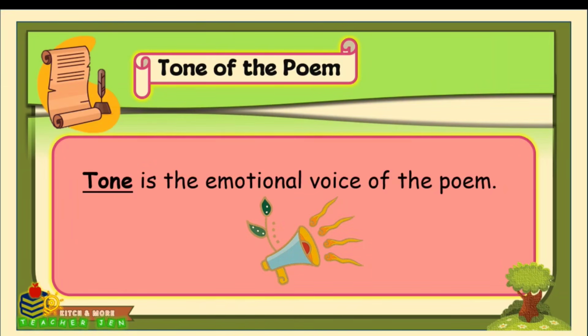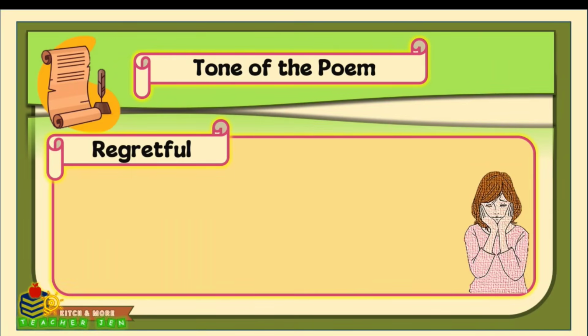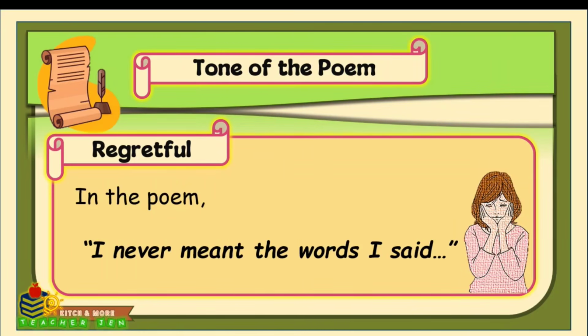Now let's talk about the tone of the poem. Tone is the emotional voice of the poem. It's how the poem feels, not just what it says. The tone of the poem that we have read is regretful. In the poem, it says, I never meant the words I said. She feels sorry for something, maybe for saying the wrong thing or not saying enough.